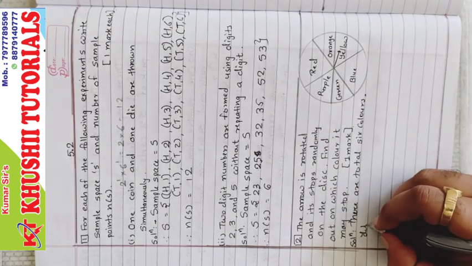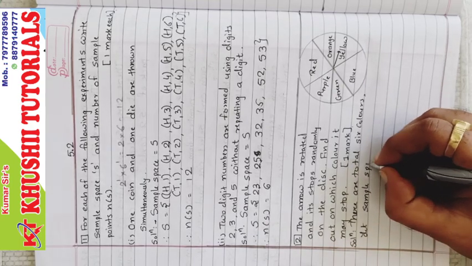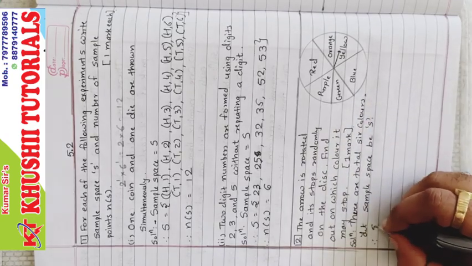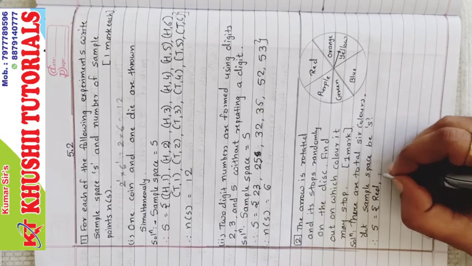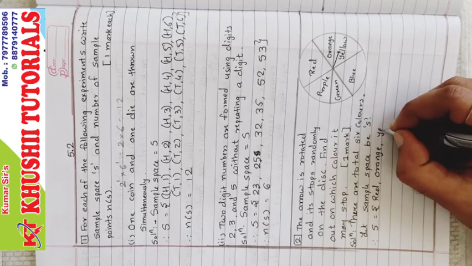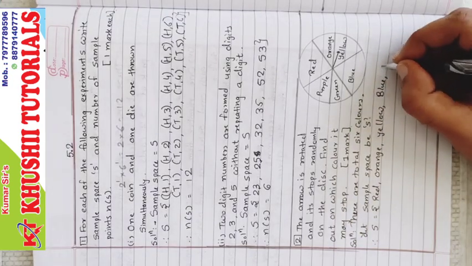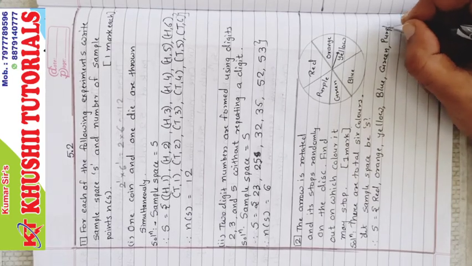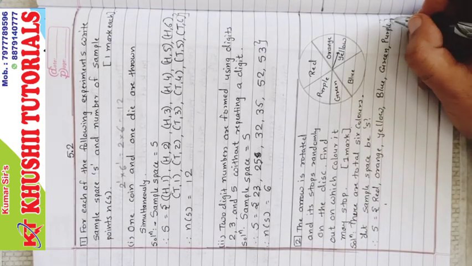Let sample space be S. Therefore S equal to, what are the colors? Red color, orange, yellow, blue, green, purple. 1 2 3 4 5 6. Yes.